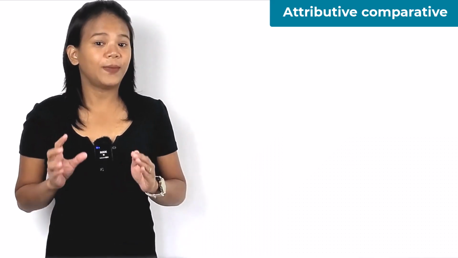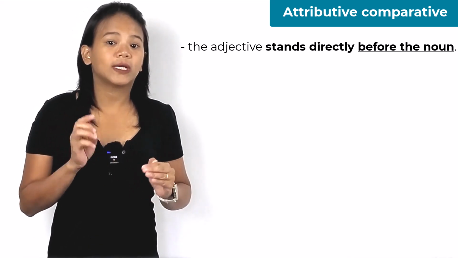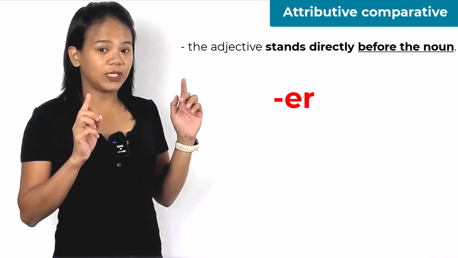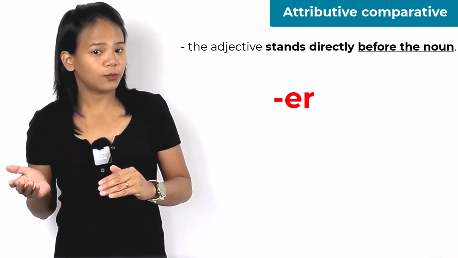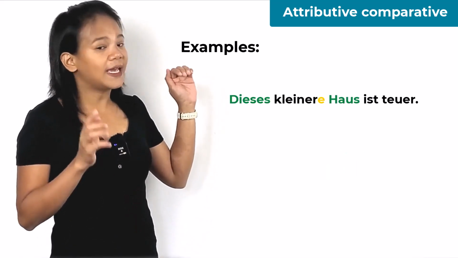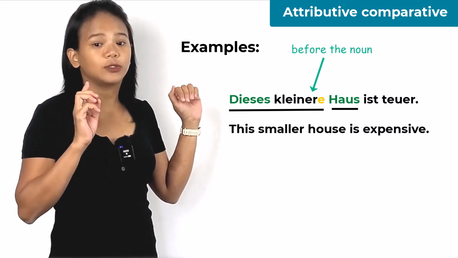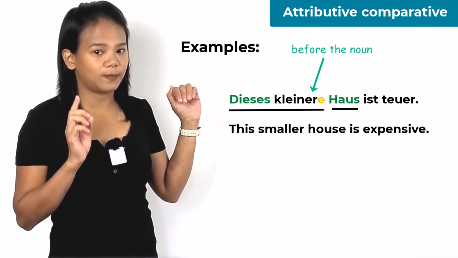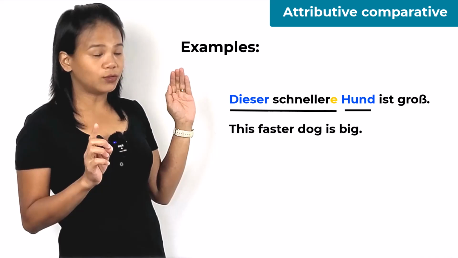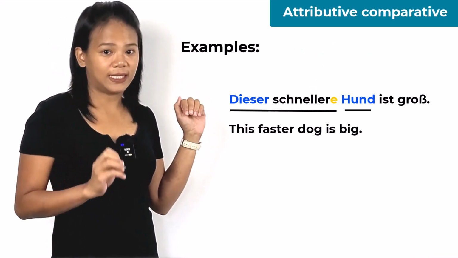Attributive comparative means the adjective stands directly before the noun. The rule: take the comparative er, then add the normal adjective ending. Dieses kleinere Haus ist teuer. This smaller house is expensive. Dieser schnellere Hund ist groß. This faster dog is big.